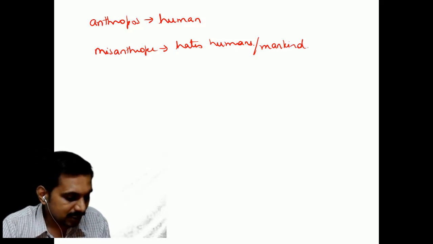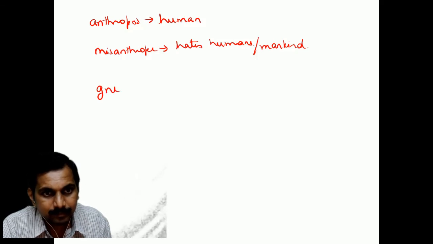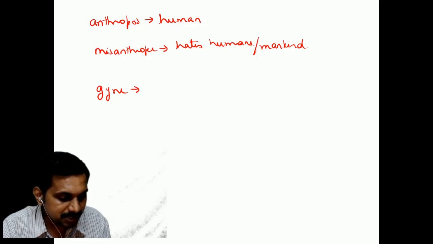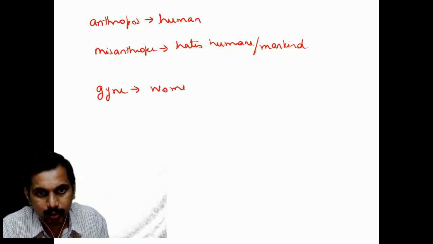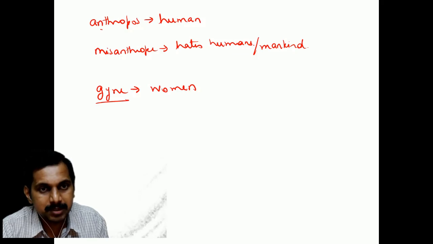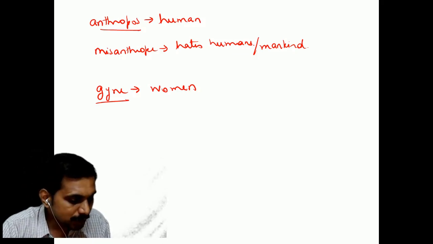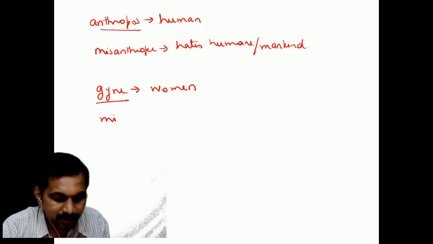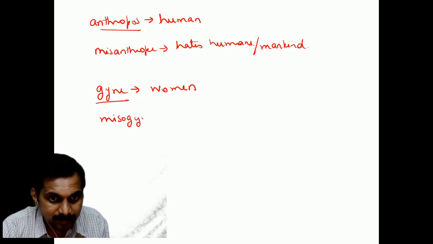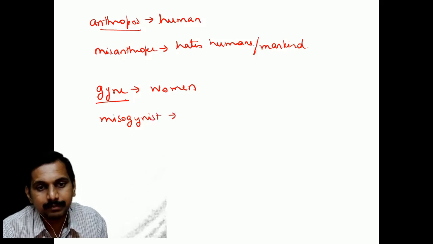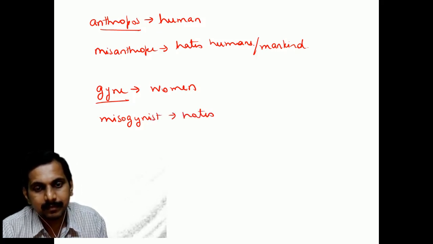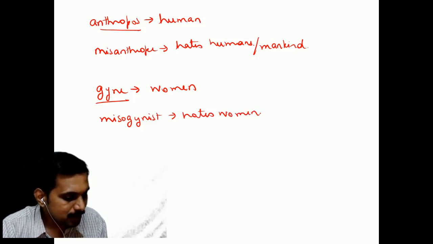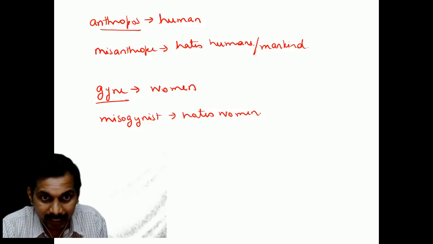Then if you say gyne, GYNE, it means woman. You see, the root gyne means woman, anthropos means human. So the person who is a misogynist, recently very famous, hates women. A misogynist can be out of women also, women can be misogynists also. So a misogynist is the person who is hating women.